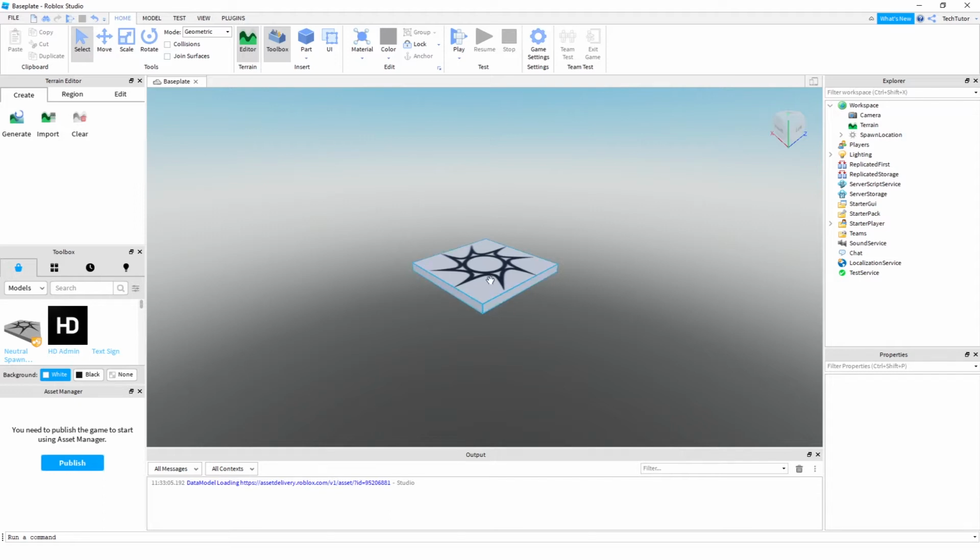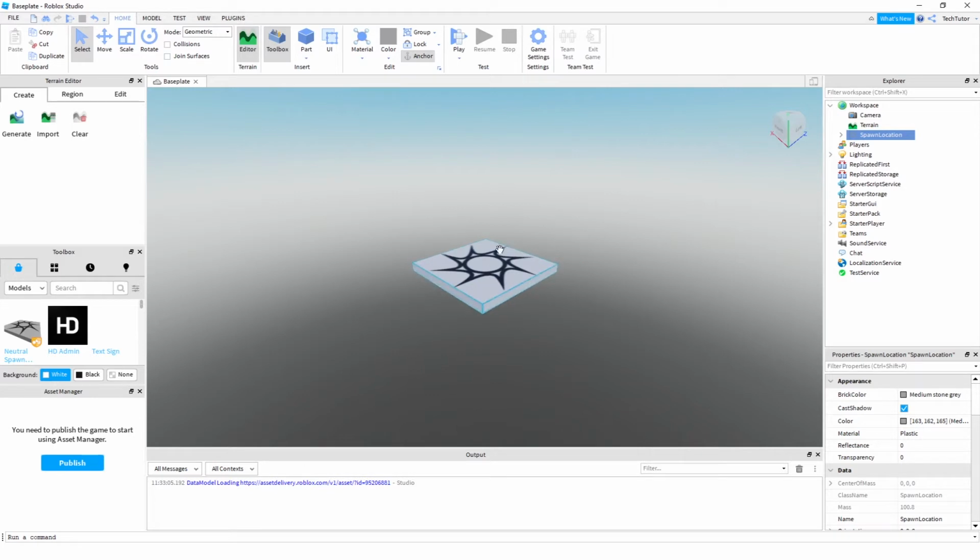The other thing to note is that there's this spawn location. So when you join the game, this is where the character will spawn. Additionally, note that if you have ever seen Unity, this dev platform is very similar to Unity. So if you have experience with that, this will probably be even easier for you to jump right into. Additionally, the scripting language used in the Roblox Studio is Lua. So if you want to ever go study up Lua to help you with that, then I would suggest taking a look at some of that, or if you really want me to dive into it for you, I can do that as well.